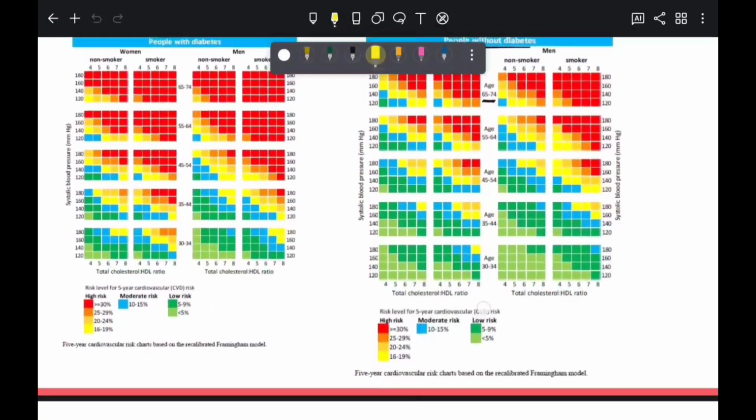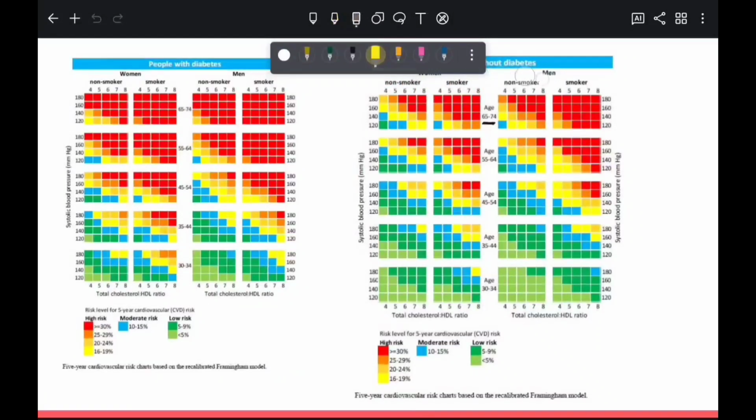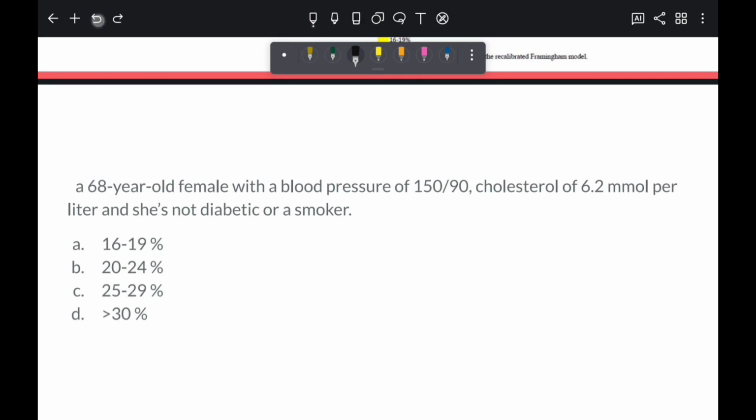Now, here's where it gets practical. In the AMC exam, you'll get a scenario with patient data. Think age, blood pressure, cholesterol levels, smoking status, diabetes history, and so on. Your job is to use a Framingham chart to determine their risk. Let's try an example. Imagine a 68-year-old female with a blood pressure of 150/90, cholesterol of 6.2, and she's not diabetic or a smoker. They have given age, blood pressure, cholesterol value, and not diabetic or a smoker. This is what we need to know for risk assessment.